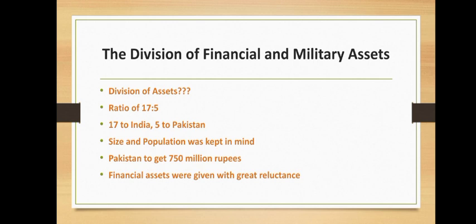Seventeen parts would be given to India and five parts to Pakistan. This division was made based on the size and population of the two countries.